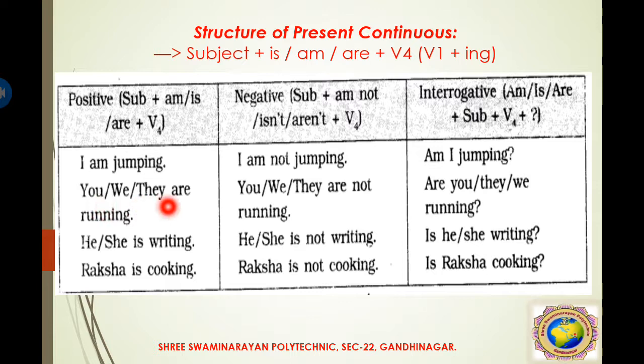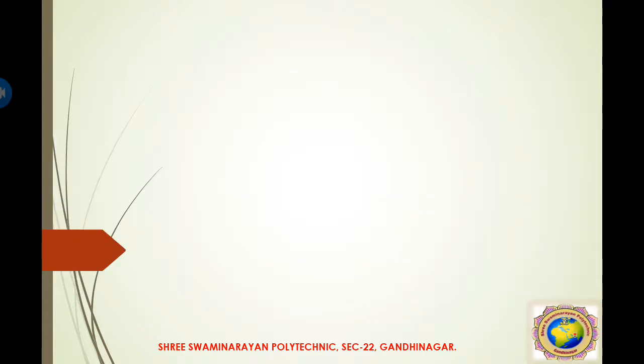You, we, they are running. So you, we, they are not running. Are you, we, they running? Then he, she is writing. Is not writing, or is he, she writing? Then Raksha is cooking. Raksha is not cooking. So this is very simple if you remember this structure for the positive, negative, and interrogative sentence structures. Okay.